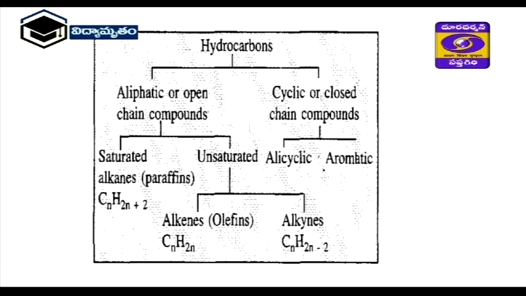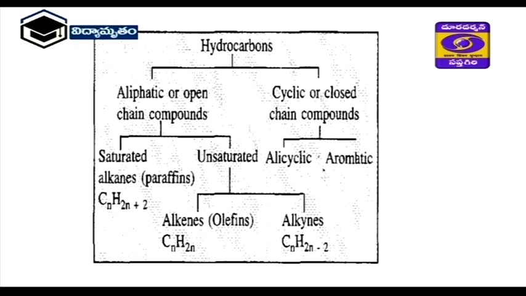Regarding aliphatic or open chain compounds, depending upon the bonds between the carbon atoms, if all are single bonds between the carbon atoms, these are called alkanes. Alkanes are also called paraffins, and the general formula of alkanes is CnH2n+2. Next one, unsaturated hydrocarbons. These unsaturated hydrocarbons are 2 types. First type is alkene, second type alkynes. Alkenes are also called olefins, alkynes are also called acetylenes.